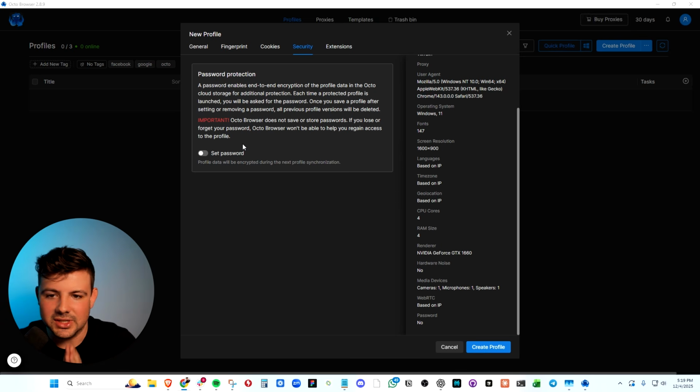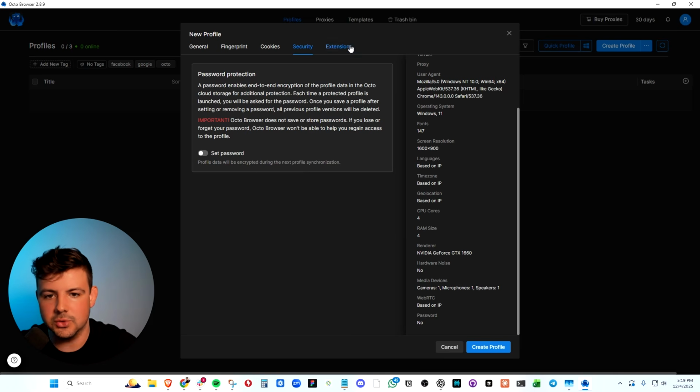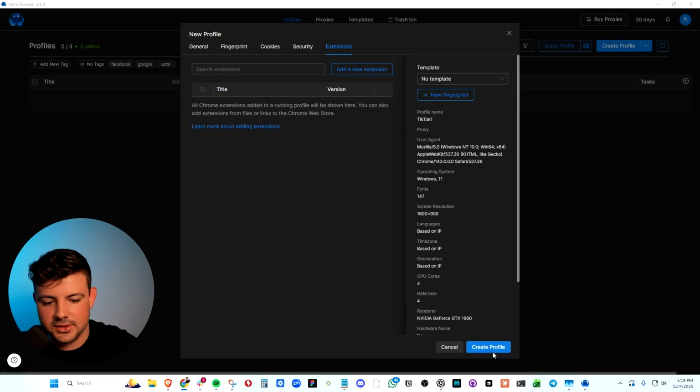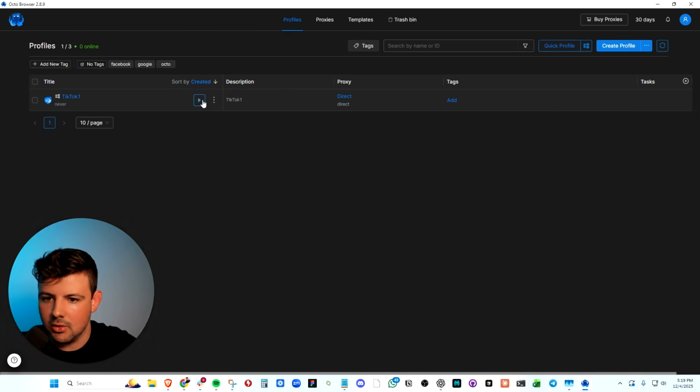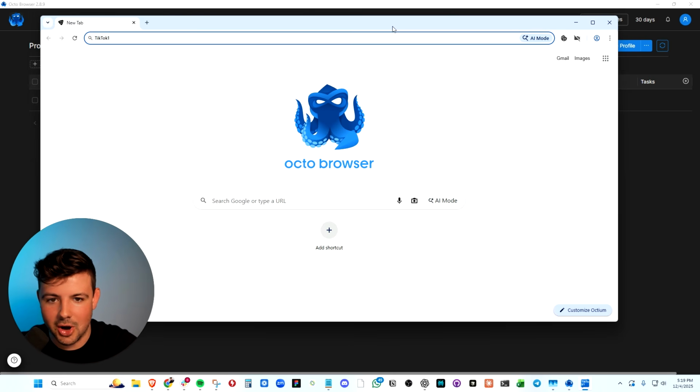You can also enable security password protection. You can set a password for each account if you want to, and you can even add new browser extensions. So once we create the profile, boom, it will start running and we can open this. And boom, there it is. We have our custom Octo browser.